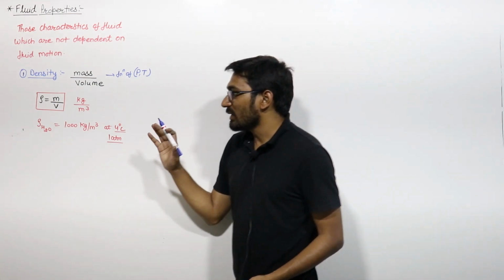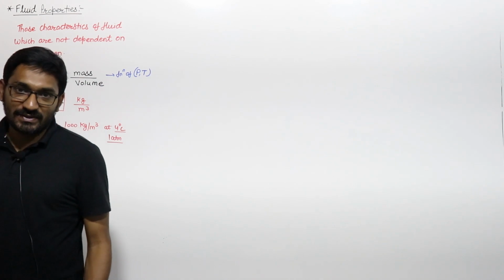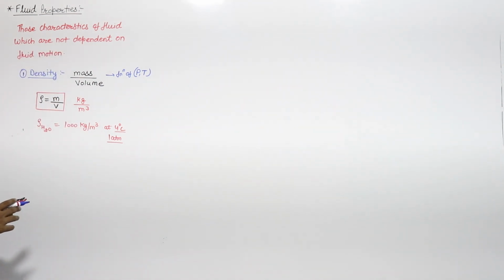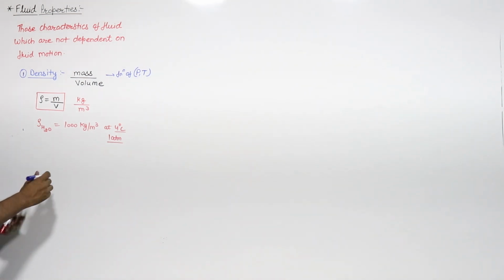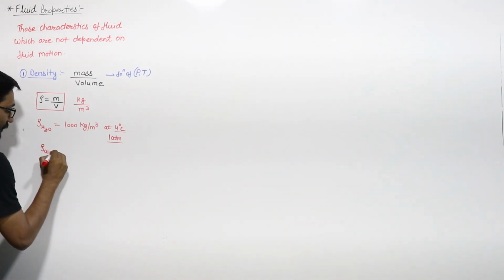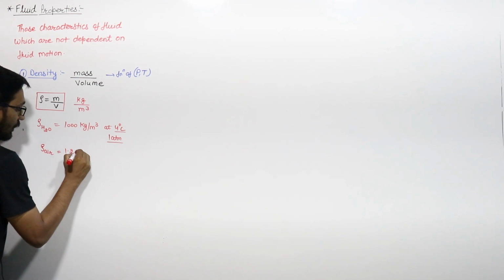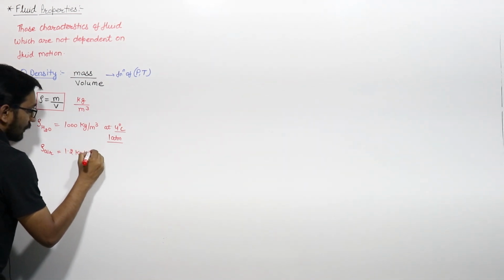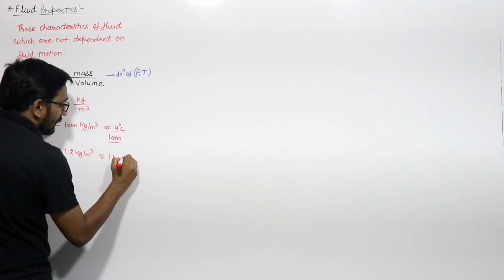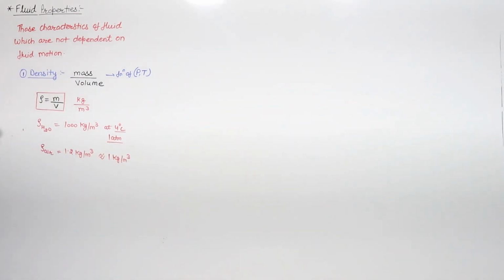So generally the density of water is maximum at 4 degrees Celsius at 1 atmospheric, and that is 1000 kg per meter cube, right? And density of air we can take as 1.2 kg per meter cube. So you have to remember density of air is equal to 1.2 kg per meter cube, or approximately you can write it as 1 kg per meter cube. So this is the first property, that is density.